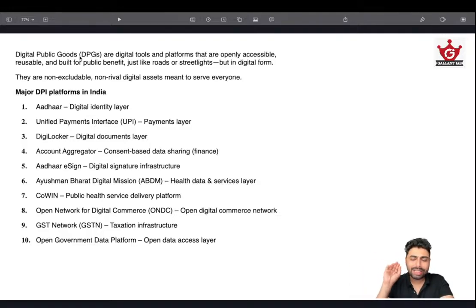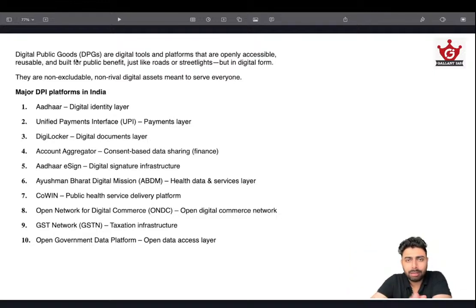UPI is one of the most influential digital public infrastructures developed by our Indian government, and by NPCI basically. So what is that? Basically, UPI is a payment gateway, a payment infrastructure that facilitates transfer of funds from our bank account to another bank account, to a mobile number, etc. The single reason why a lot of payment applications like Google Pay or PhonePe have gained popularity is because they are using UPI. They themselves don't own UPI.